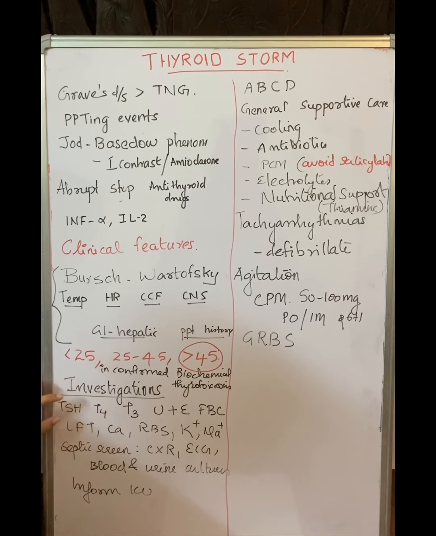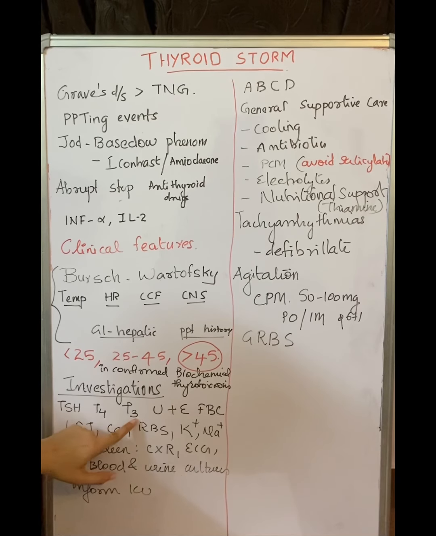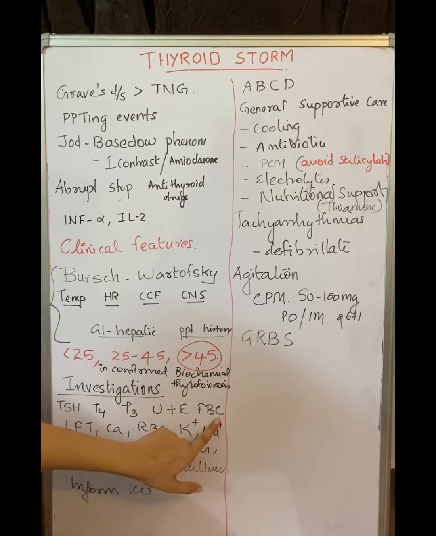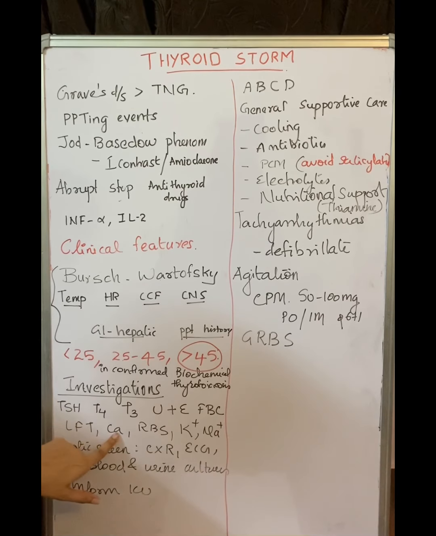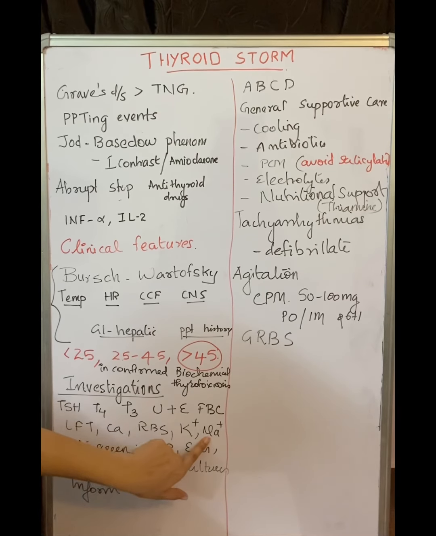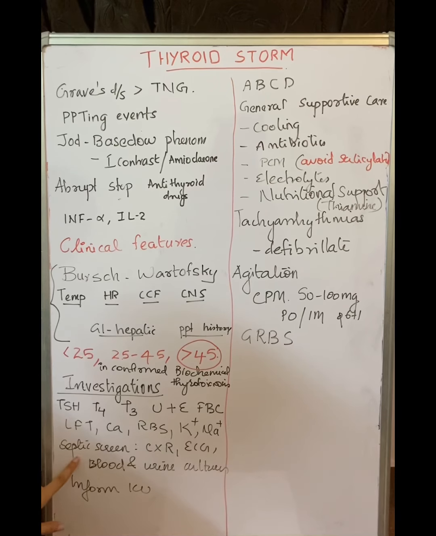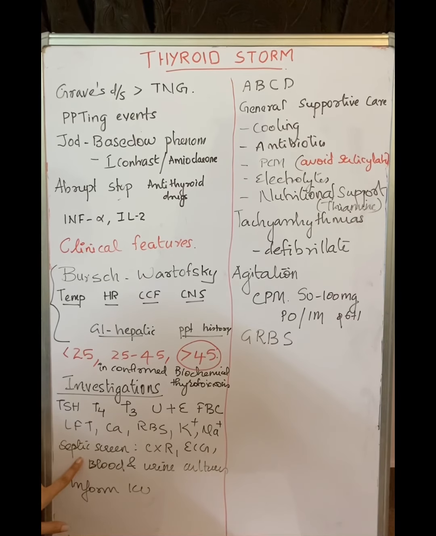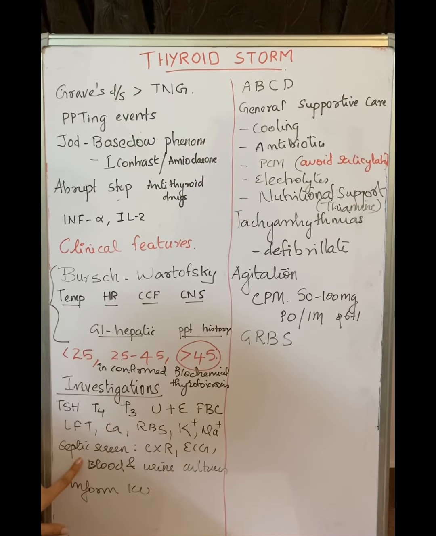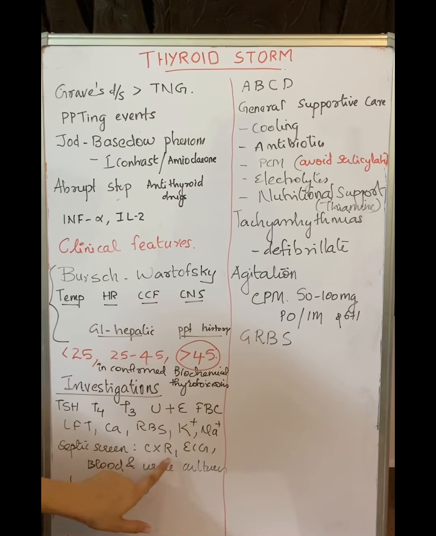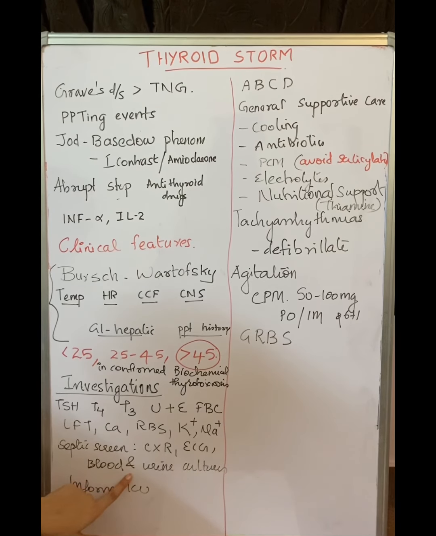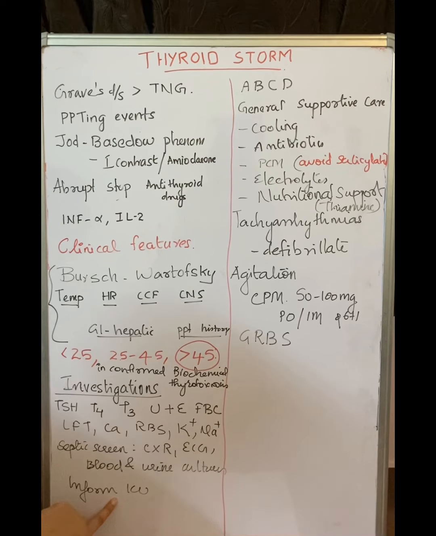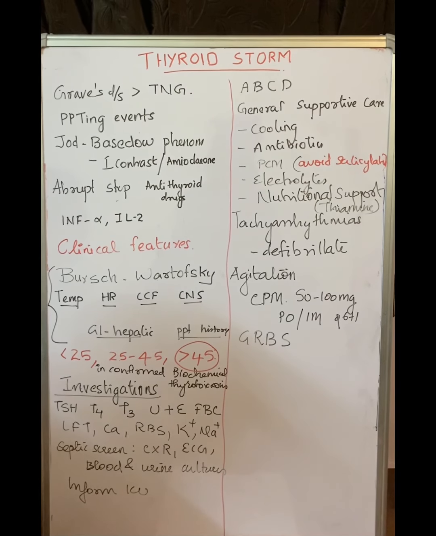Then we will take blood and send the basic investigations. So in a thyrotoxic patient, we will send TSH, T4, T3, urine routine, complete full blood count, LFT, calcium, random blood sugar and the serum electrolytes. And also we have to carry out a septic screen in these patients to find out whether there are any precipitating events. So that includes a chest X-ray, ECG, and blood and urine cultures have to be sent. Then we have to inform the ICU team and we have to immediately give the supportive care.